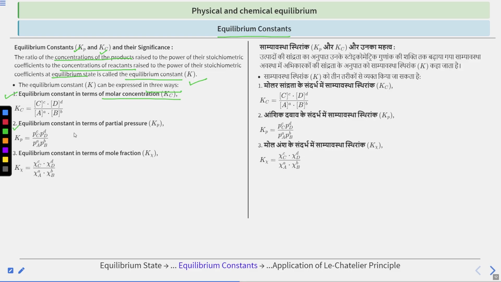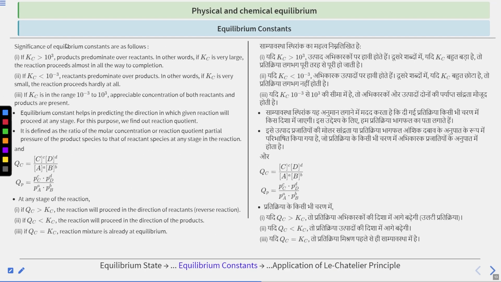Second is equilibrium constant in terms of partial pressure. This also we have seen. Kp is equal to the product of partial pressures of products divided by the product of partial pressures of reactants. Third is equilibrium constant in terms of mole fraction, represented by K subscript X. So it will be equal to the product of mole fractions of products divided by the product of mole fractions of reactants. Right? So these are the three manners by which we can write our equilibrium constant.